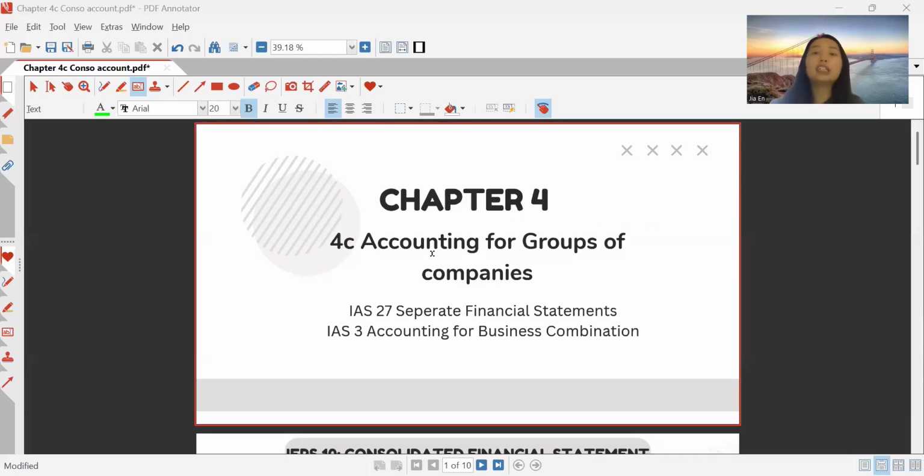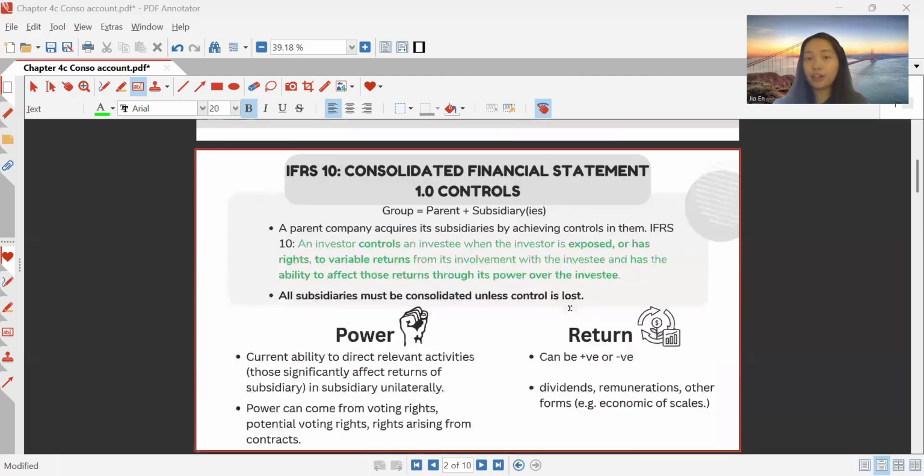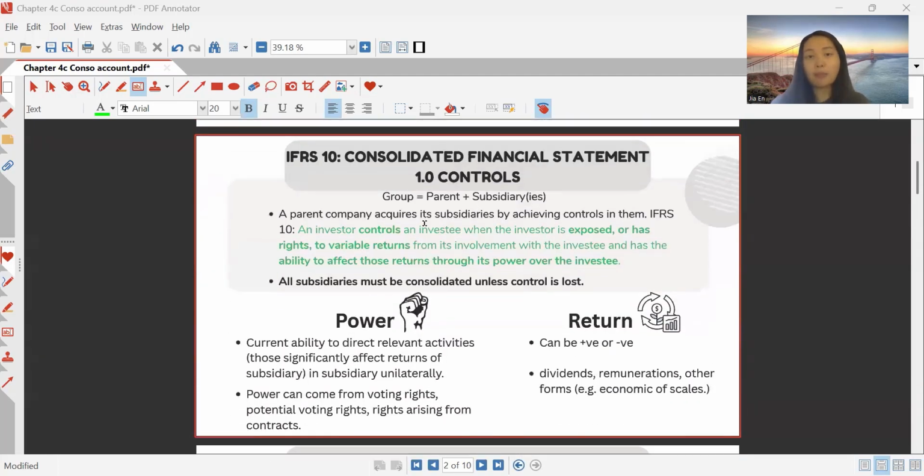Alright, class, today we are going to talk about accounting for groups of companies. When we say group of companies, it involves at least two companies, which is the parent company and also the subsidiary company. But what constitutes a parent and a subsidiary? We'll look at it now. So, a group of companies include parents and subsidiary, but you can have more than one subsidiary. So, at least two companies in a group.